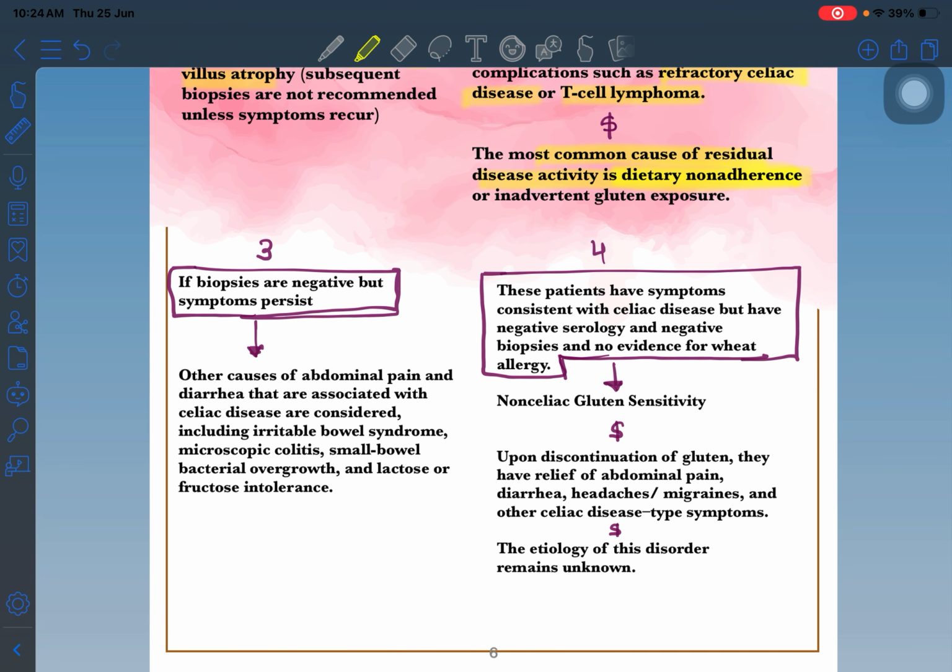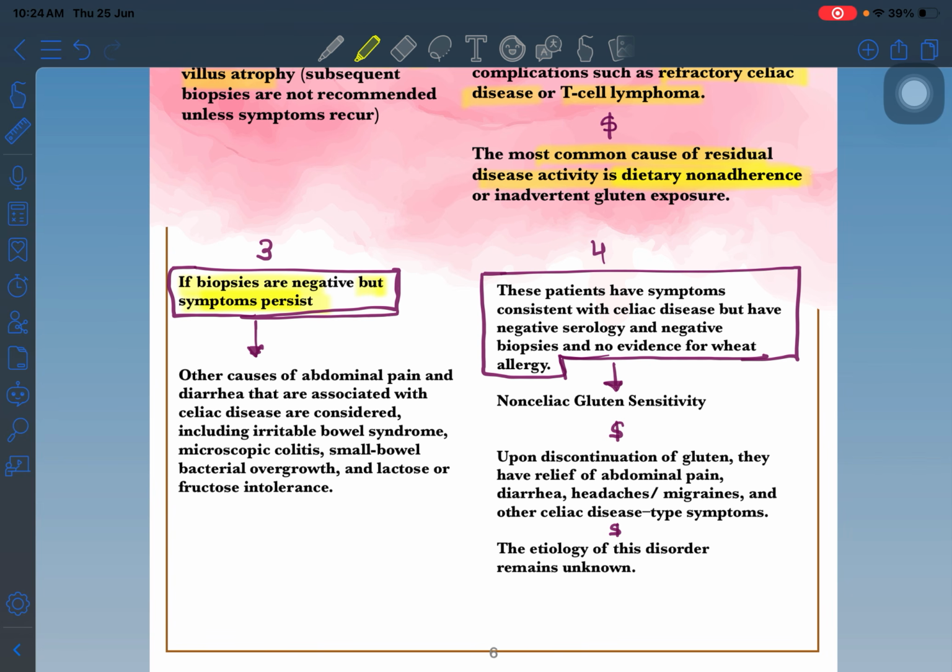Okay, the patient is not resolving on the gluten-free diet. Second thing is the patient's biopsy is negative, but symptoms also persist. It means the patient is on the gluten-free diet, symptoms are not resolving, but the biopsy is negative. What does this mean? It means that the patient has a different diagnosis rather than celiac disease. So we have to rule out the other diagnosis, or we have to rule out a coexisting disease. It may be possible that there is celiac disease plus another disease.